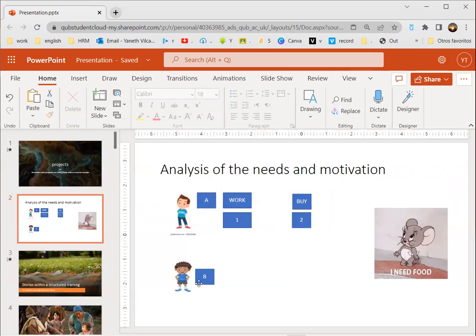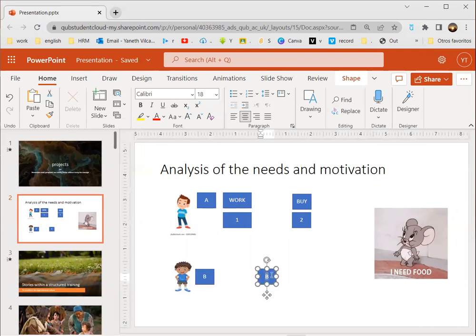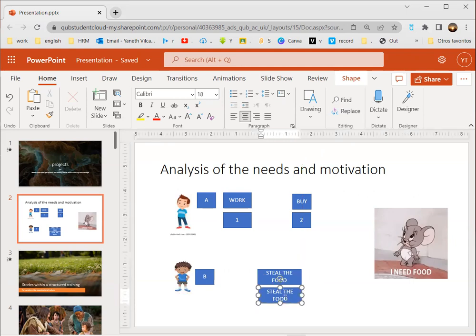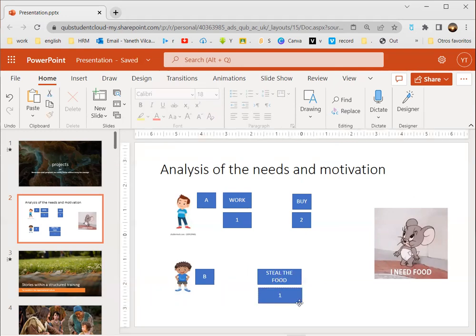What about the character B? He decides, instead of working, he can go directly to the shop and steal the food. He decided to steal the food. How many steps? Only 1. Who was more efficient? Both of them, because both of them will get the food. Who was more efficient? Efficient maybe B, because he follows only 1 step. Only 1 step. But what's happening here?